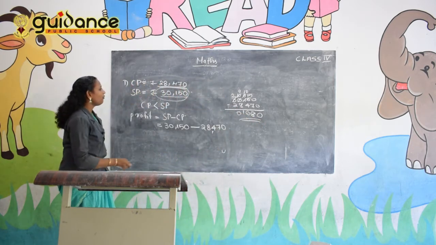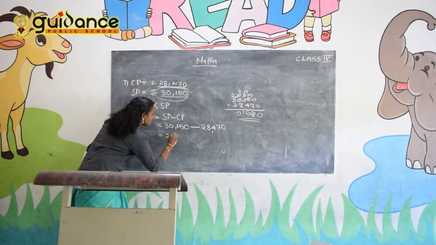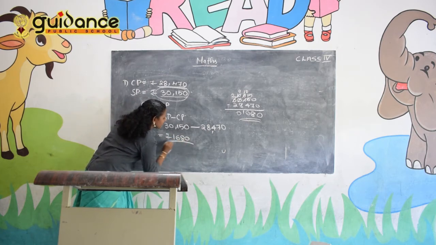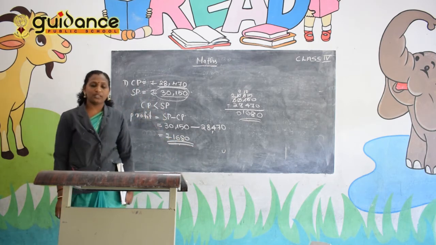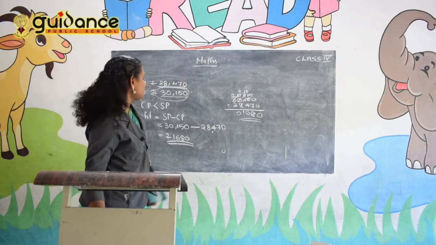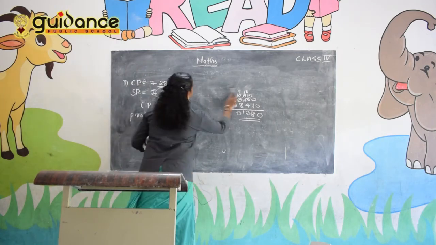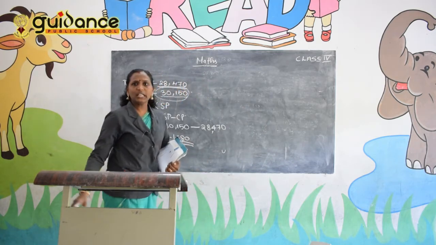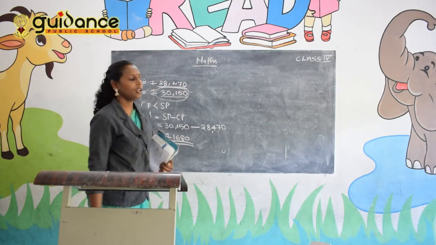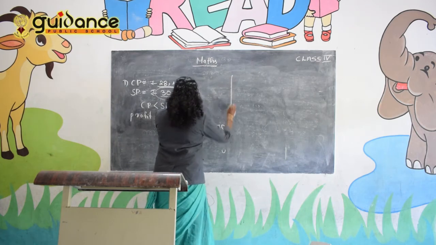So what is the profit? Rupees 1,680 is the profit. All of you clear this? Okay, then look at the next question.